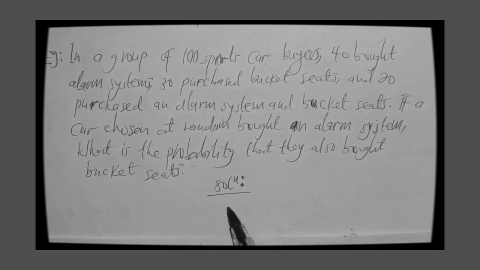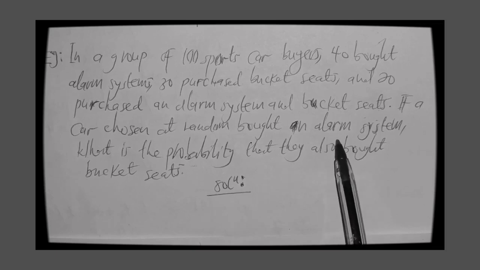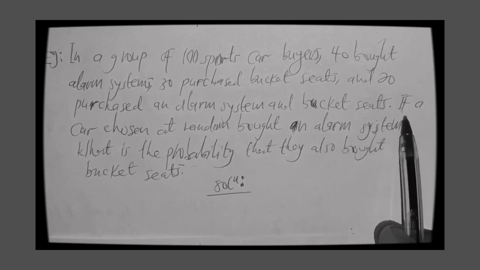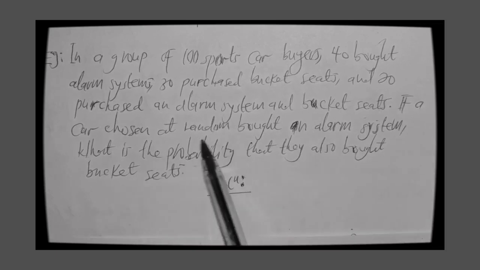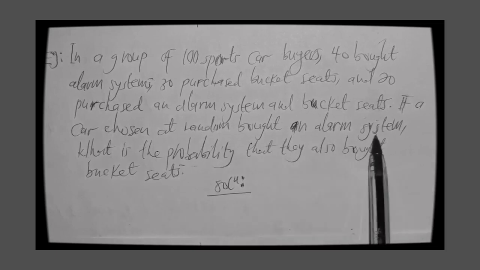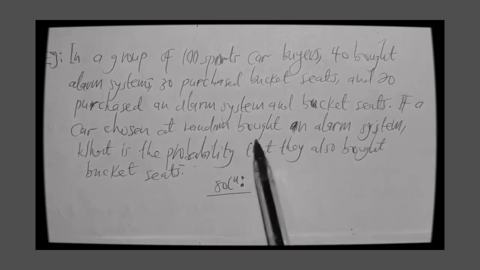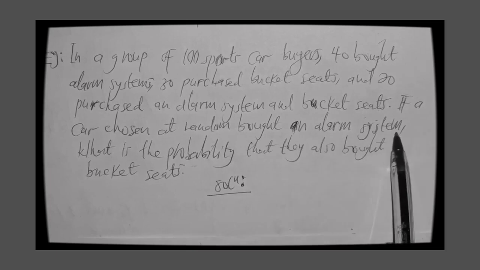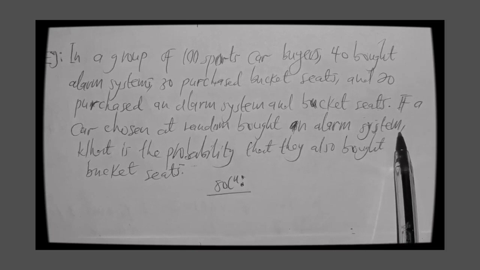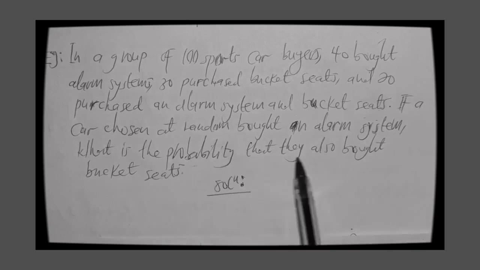In a question, you can clearly see that one event has occurred. If a car chosen at random bought an alarm system, the alarm system here becomes an event that has already occurred. What is the probability that they also bought what?